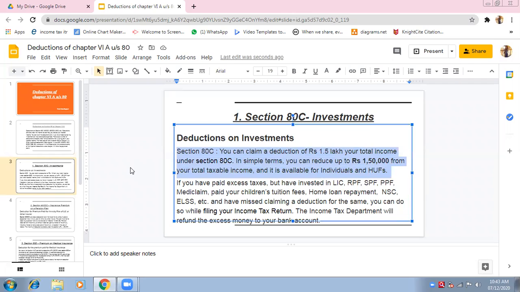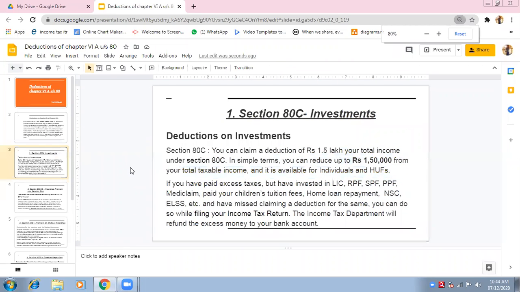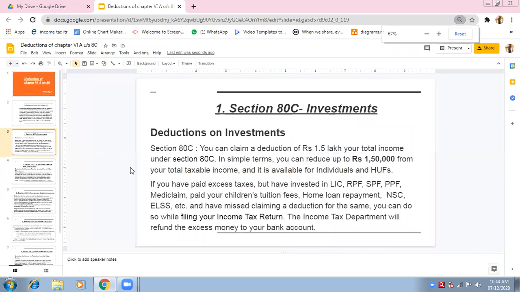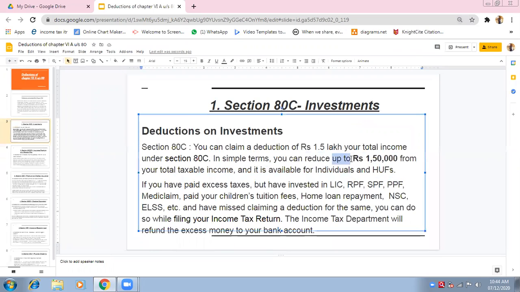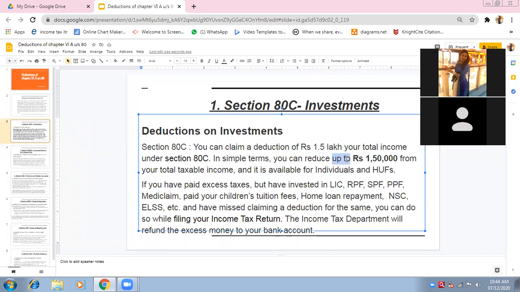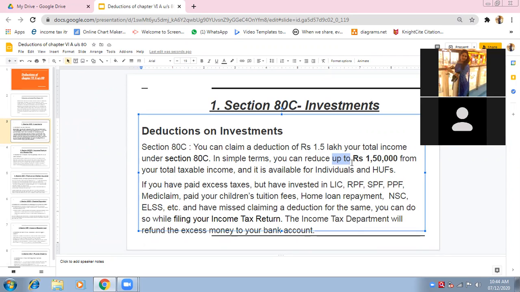Suppose your investment is 30,000 and the total deduction available is up to 1,50,000, whichever is less. Please remember, suppose your investments are rupees 30,000, so 30,000 or 1,50,000, whichever is less. Up to means maximum. Here the word up to is very important. Up to means maximum, and maximum means more than 1,50,000 you cannot take as deduction.